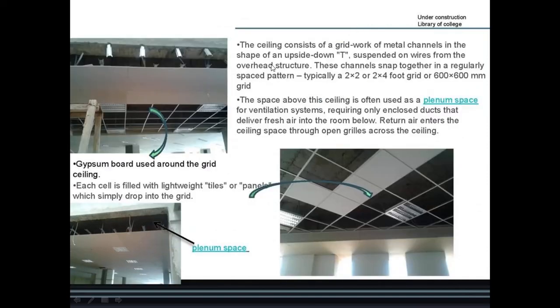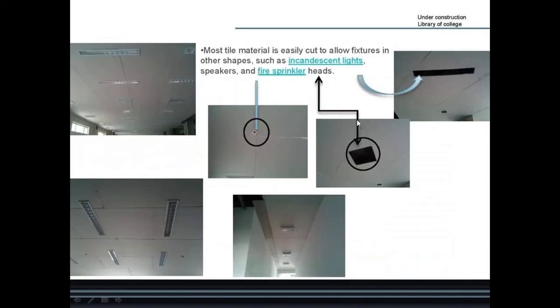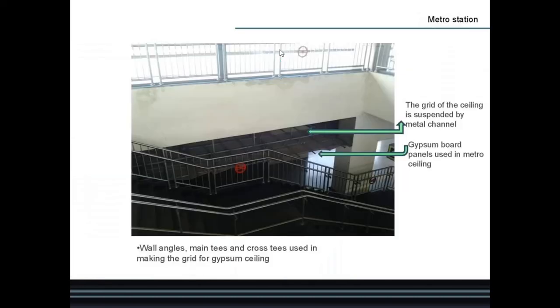Details, you see it carefully and read it carefully. Then this is again for the library of college. Again this material. Most tile material is easily cut to allow pictures in other shapes such as incandescent lights, speakers and fire sprinkler heads, as this is the library building. We require such arrangements. Then the next one is the metro station.